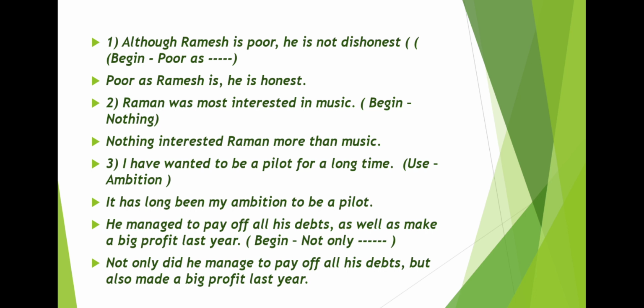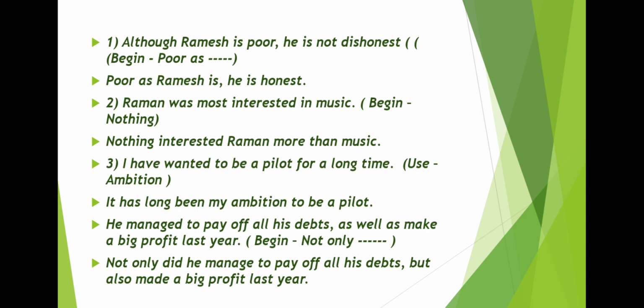You have to divide the sentence. Okay? So you have to put comma. Now, he is not dishonest. When in question, not dishonest is there, negative. In answer, you have to make it positive. Not you have to remove. When you are removing not, that means you cannot write dishonest. You have to make the opposite word of dishonest. That is honest. Okay. Poor as Ramesh is, comma. To separate the sentence, you have to put comma. He is honest. Next question.